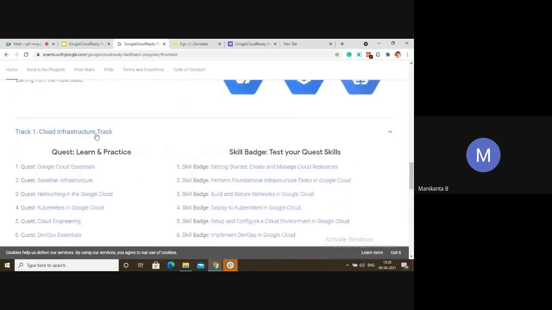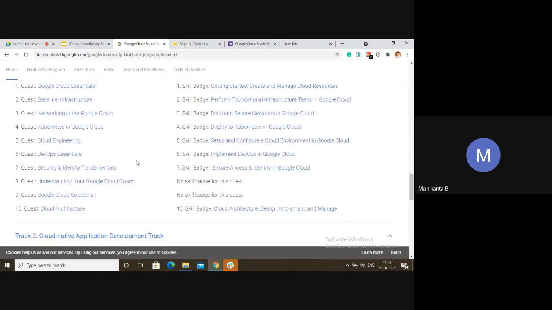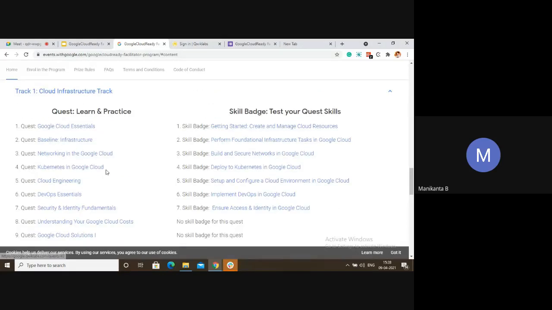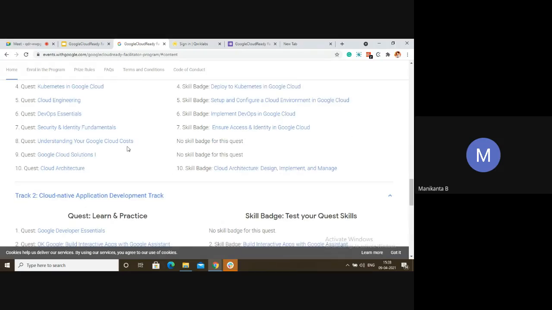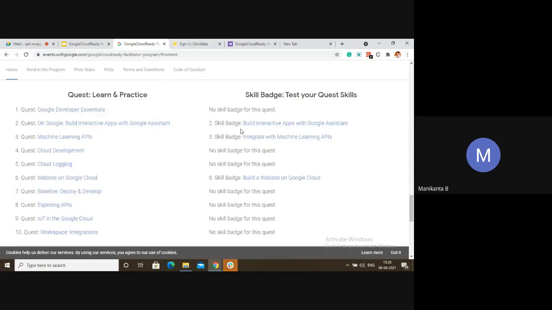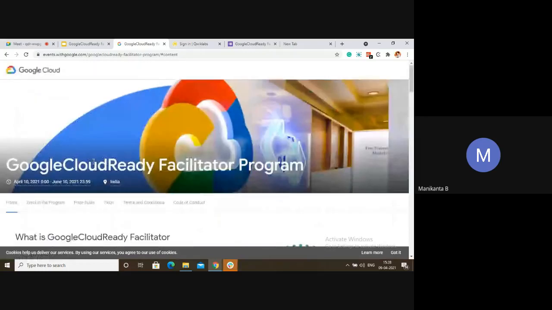So this is the website. This is the place where you have to refer to which quest and which skill badges you have to do. I recommend doing the quests like this. Those having both quest and skill badges, can you see here in the 8th point they have a quest, but they don't have a skill badge. Instead of doing this one, you can do this one. So you will be getting a skill badge also. When you are aiming for the third milestone, the third level swags, then this is the best part. Coming to the prize rules.